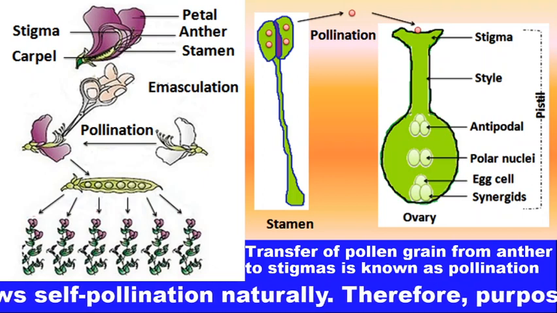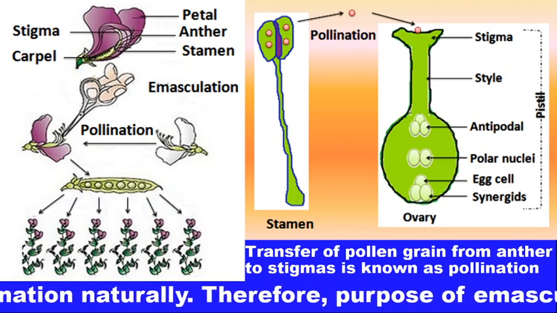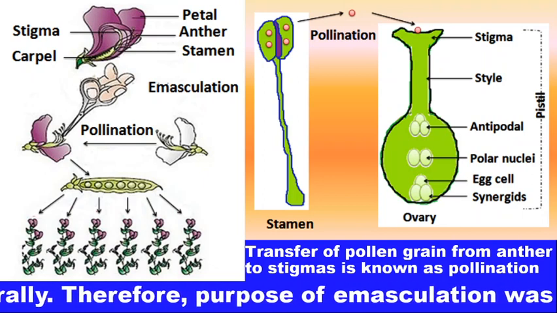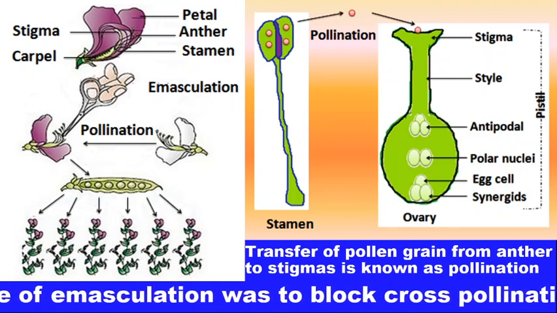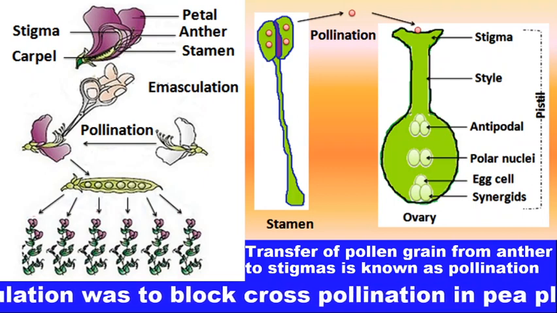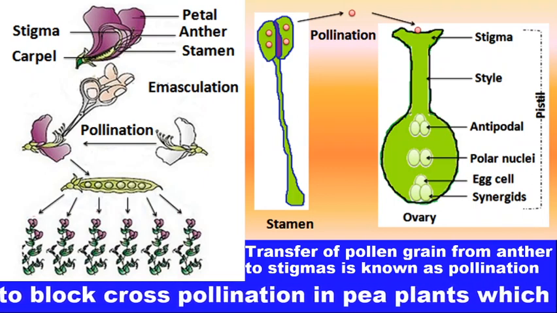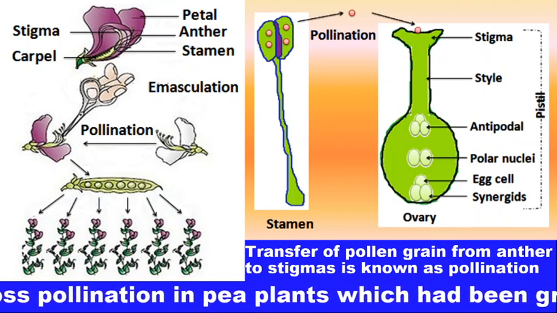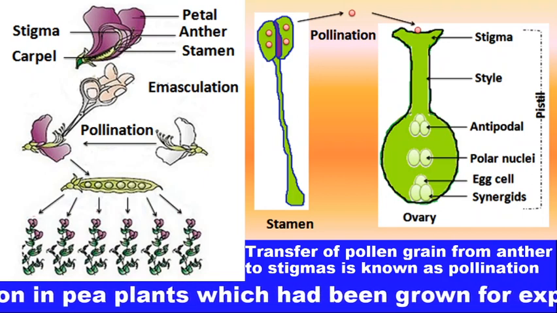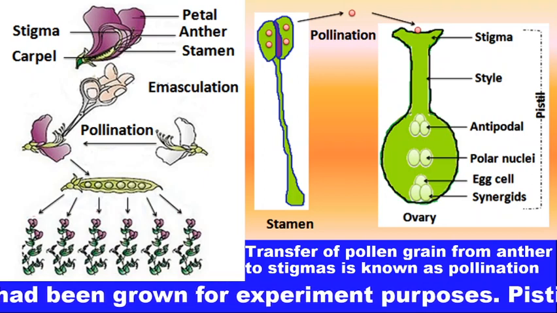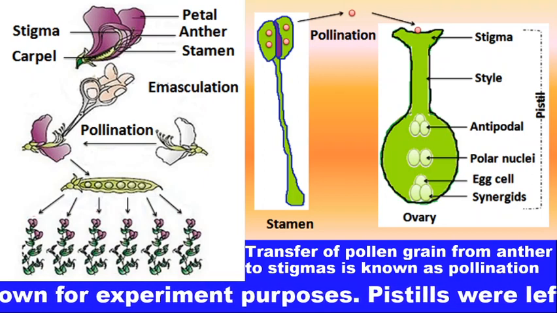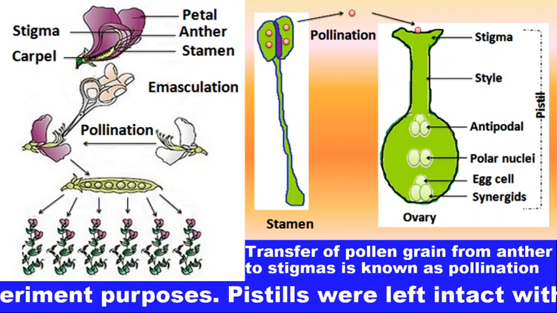If there is no anther, there will be no chances of the transfer of pollen grain from anther to stigma, and simultaneously the stigma of the gynoecium was bagged.